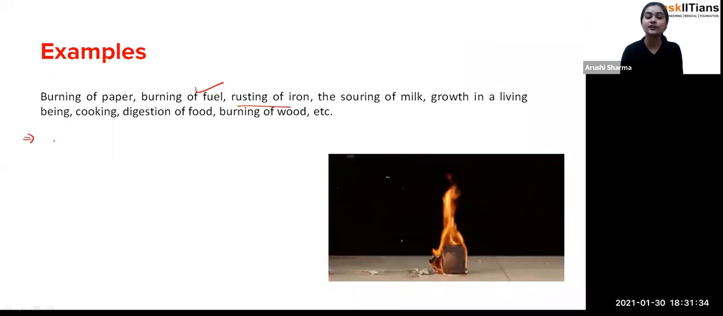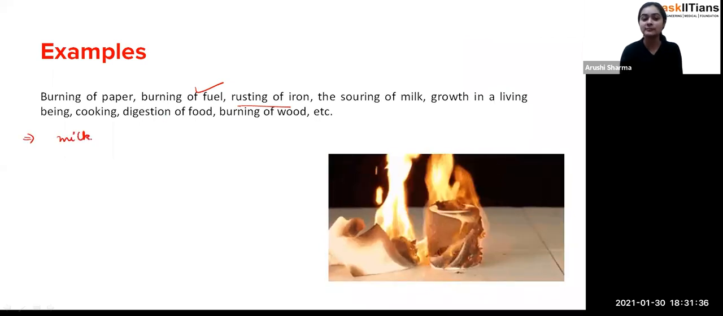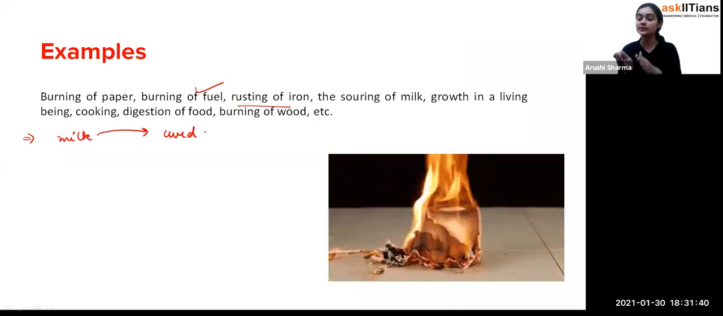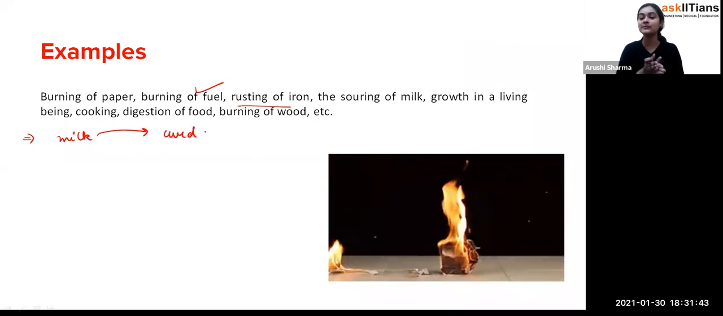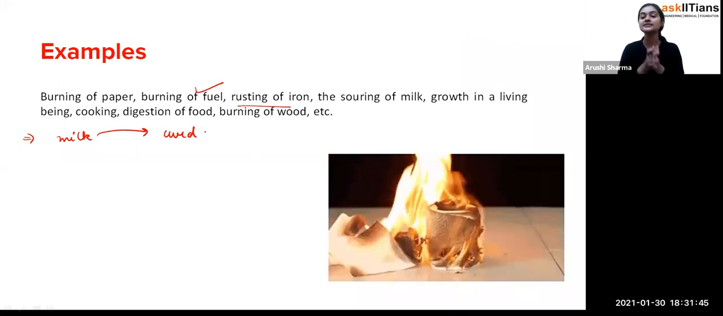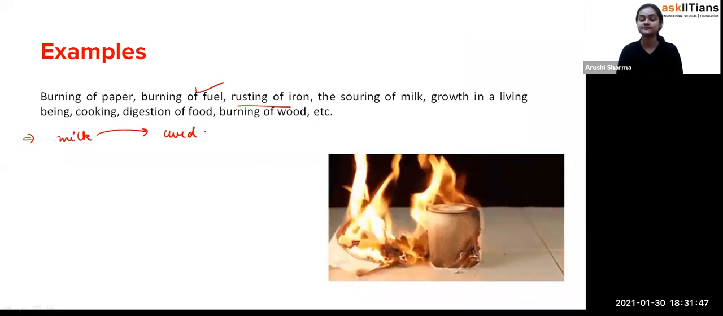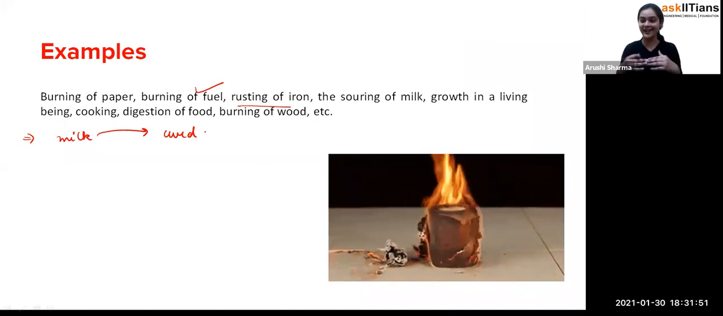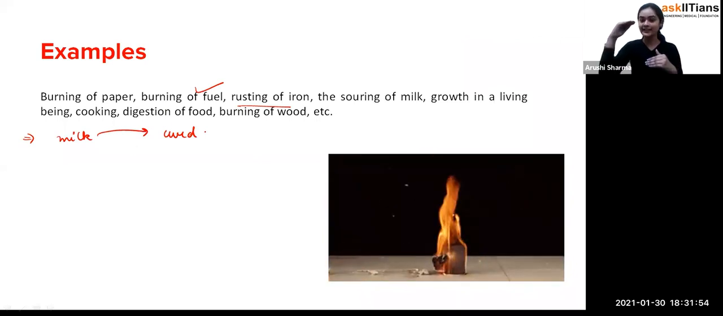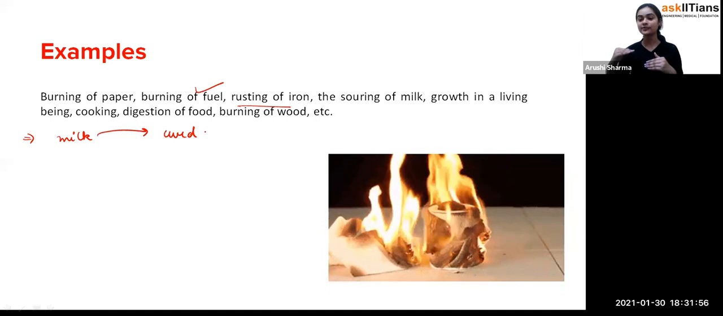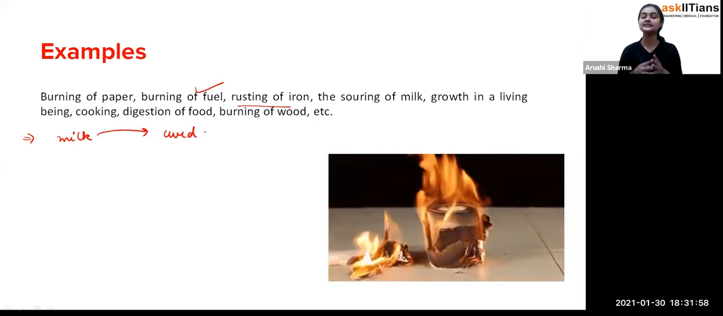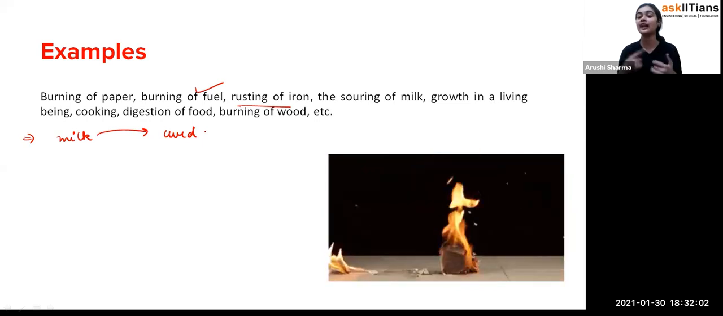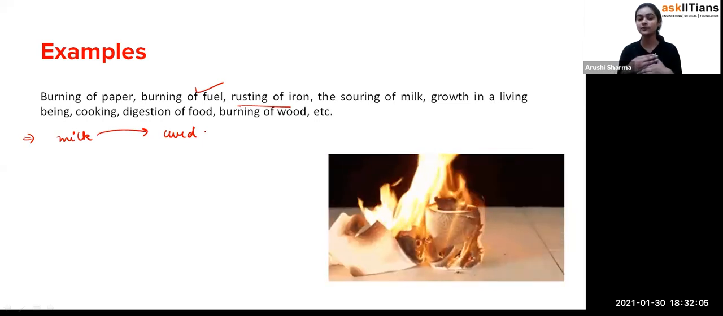Souring of milk. Exactly, student. How is that? First of all, you have milk and you convert that milk into curd. So will you be able to convert that curd back into milk? Exactly, no. So these are chemical changes. Growth in a living being. See, now I am this much height. Will you be able to reduce my height? Exactly, no. So that's the growing of a living being. For example, plants or animals, we can't reverse their growth.